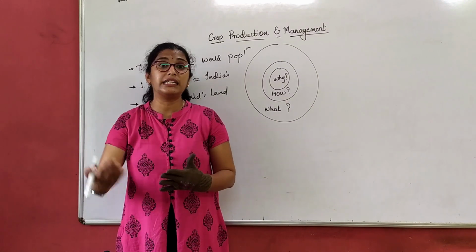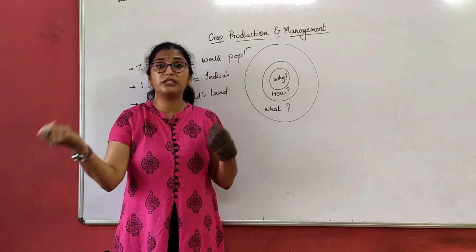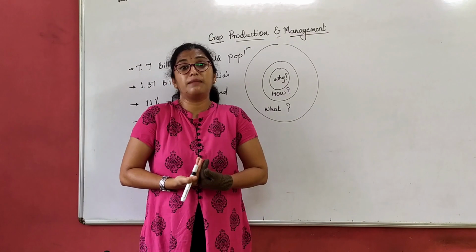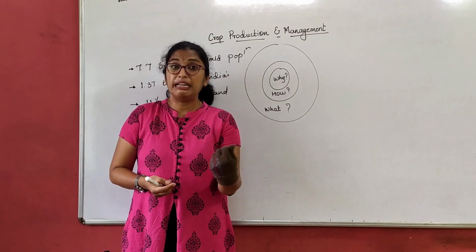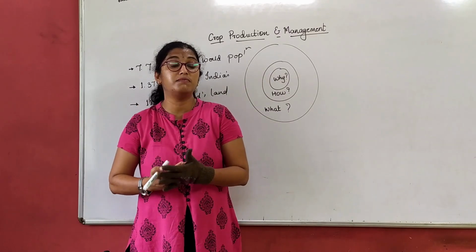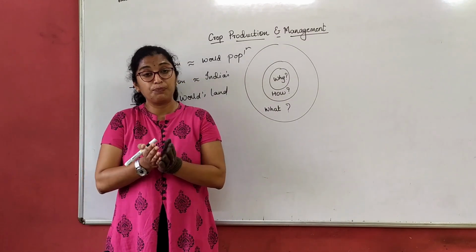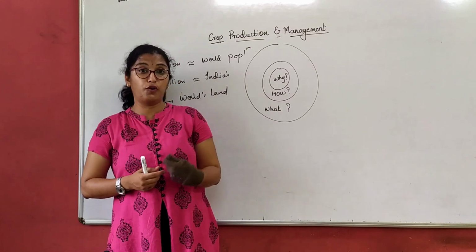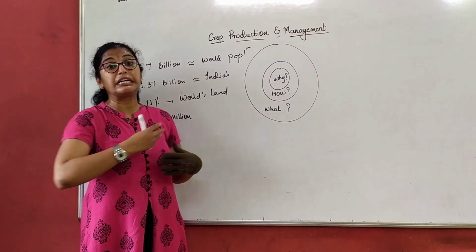We do so many activities in our day-to-day life: running, walking, all our motor activities. Apart from these, internally in our body there are life processes, that is the circulatory system, the heart pumps, the respiratory system, digestive system, excretory system. All these activities require energy. Now where do we get our energy from? We get the energy from the food we eat. So where do we get the food from? We get the food from cultivation.